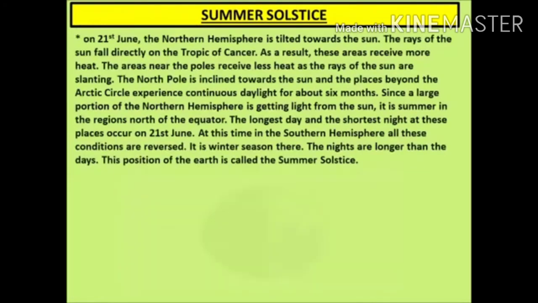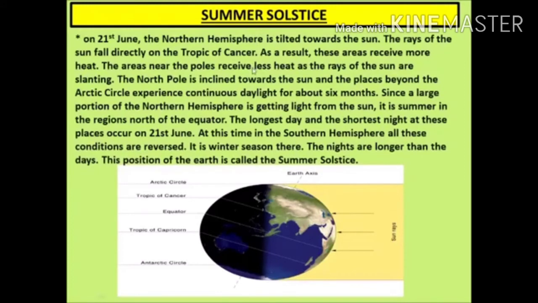Now we'll see the summer solstice. On 21st June, the northern hemisphere is tilted towards the sun. The rays of the sun fall directly on the Tropic of Cancer. As a result, these areas receive more heat. The areas near the poles receive less heat as the rays of the sun are slanting.